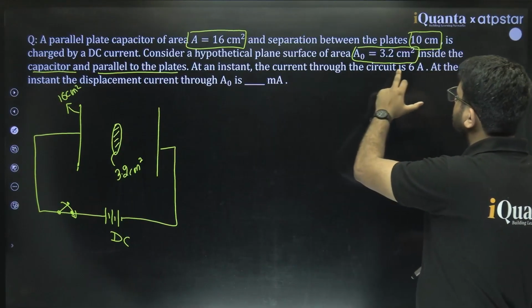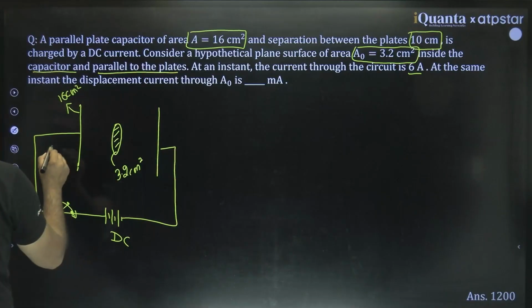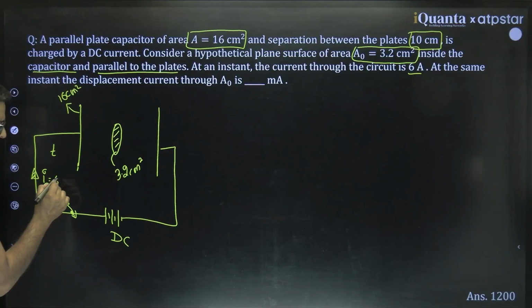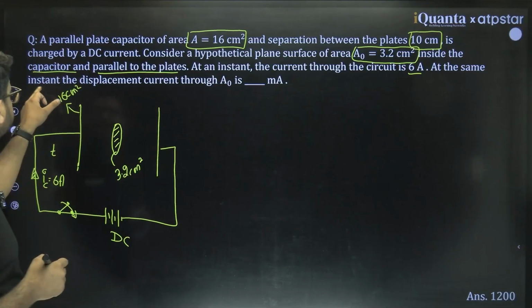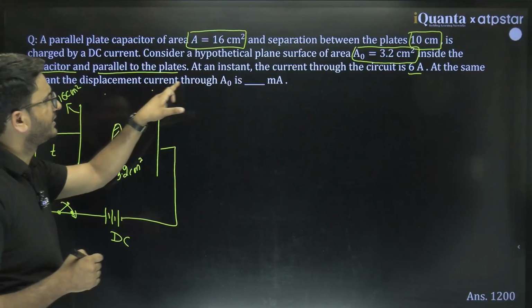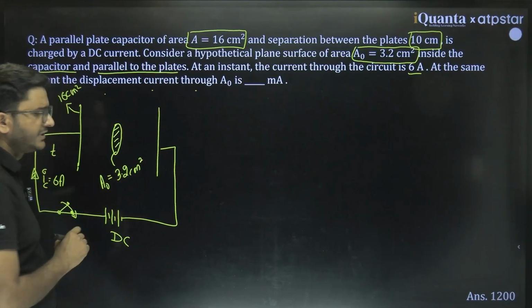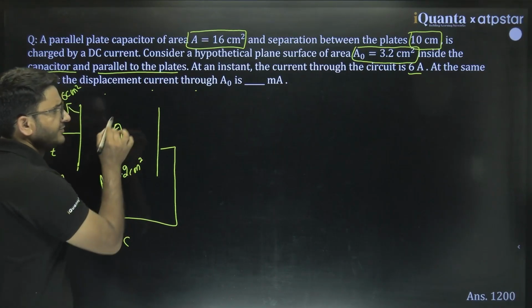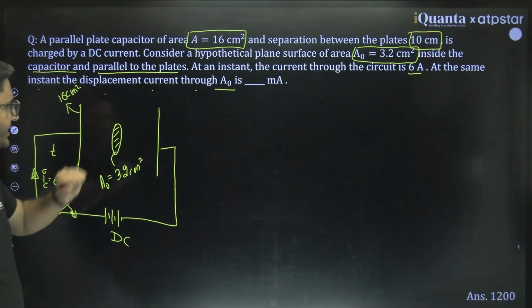The current through the circuit is 6 ampere. At some time t, the current in this circuit, that means conduction current, is 6 ampere. Then it is asking at the same instant the displacement current through A naught. This area was A naught. Then what is the value of displacement current through this hypothetical surface? We need to check for the value.